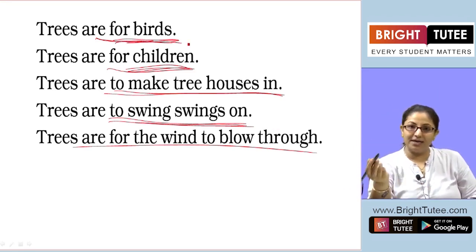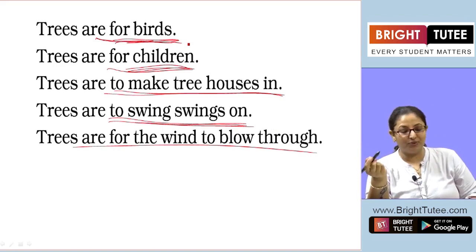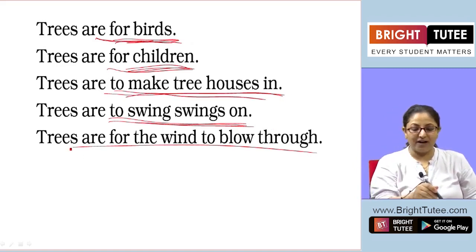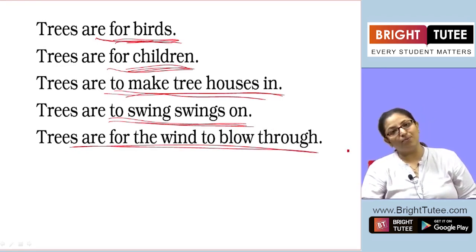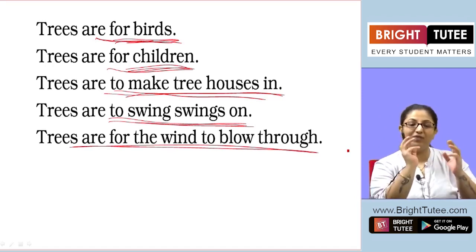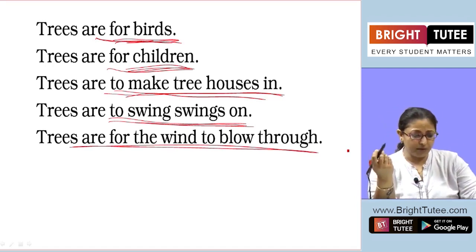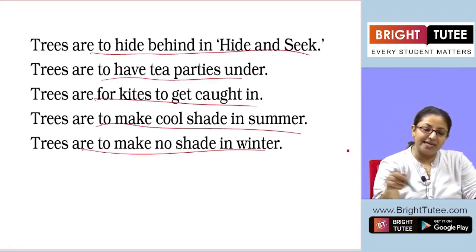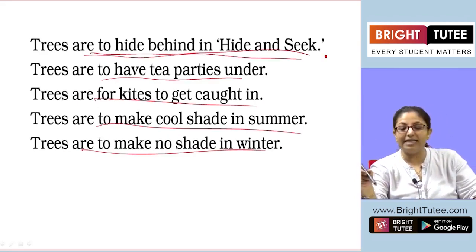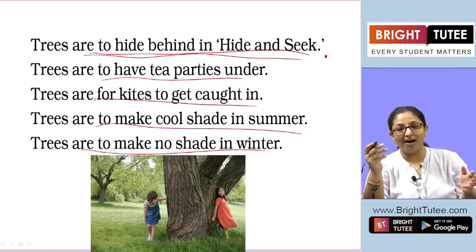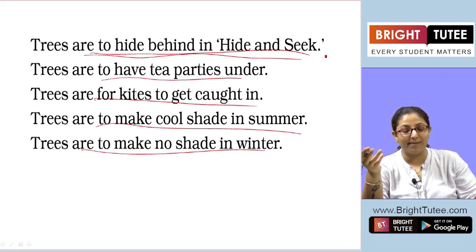Trees are for birds. Birds find their shelter on the trees. Trees are to make tree houses. Trees are for the winds to blow through. So when the winds blow between the trees, even the trees help the winds. Trees are to hide behind in hide and seek. When the kids are playing, trees give a good spot to hide beneath or behind them.